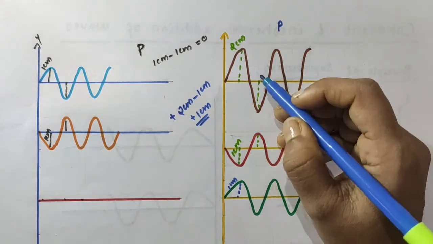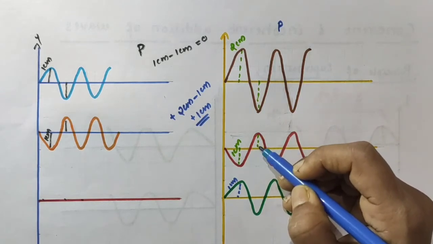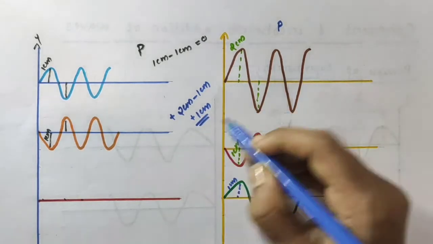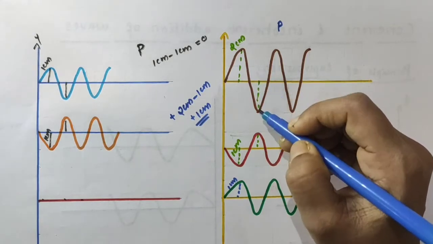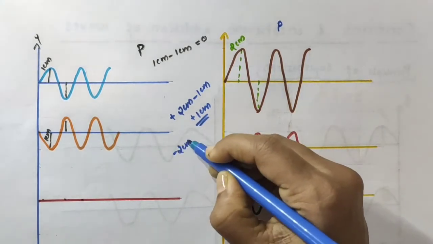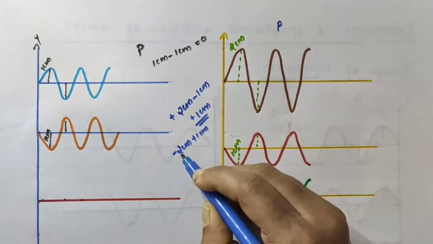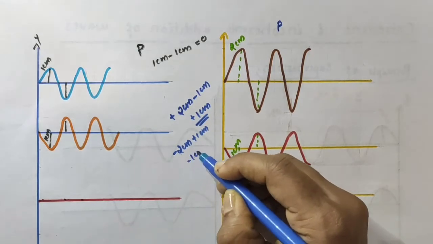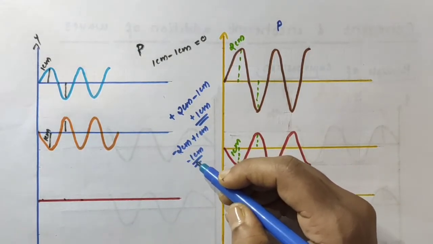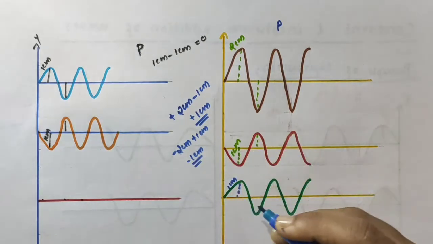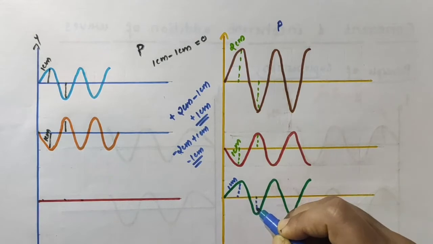Okay, now you see, corresponding to the trough of the first wave, here we have the crest of the second wave. Here this is 2 cm but below the mean position, so minus 2 cm. And here this is 1 cm but above, so plus 1 cm. Minus 2 plus 1, what is that? Minus 1 cm. Minus 1 cm means 1 cm, but we want to measure from the mean position along the negative y direction. So corresponding to these two, we will have a resultant wave like this.